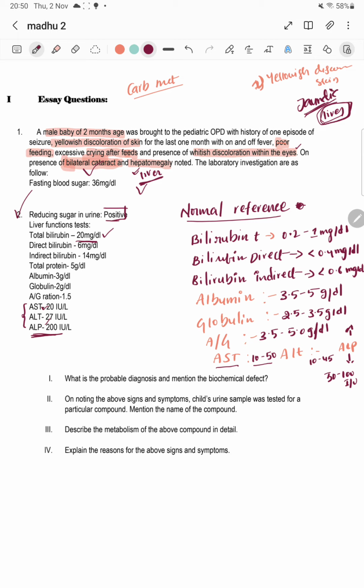Before clearing all these 4 clinical questions, under the main clinical question we have sub questions. We have to answer these 4. So we understood now the normal reference values, and the values that we got from a patient sample, the baby sample. And we also appreciated the complications of the baby.